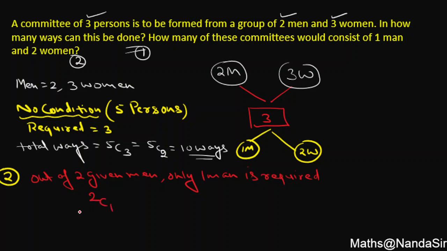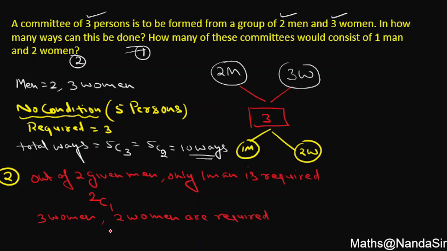It can be done in 2C1 ways. How many men are there? 2. How many men you do require? Only 1. So this can be done in 2C1 ways. But as the committee do require 3 members, so I have to go for women also. So out of 3 women, how many women we require? 2 women are required.